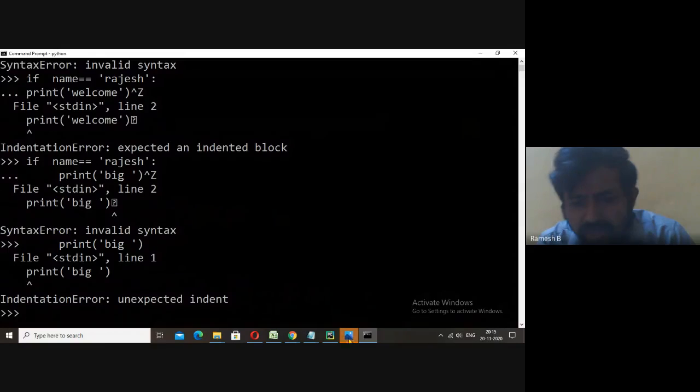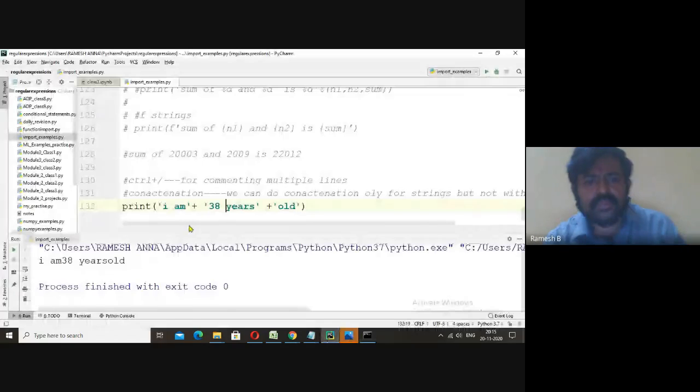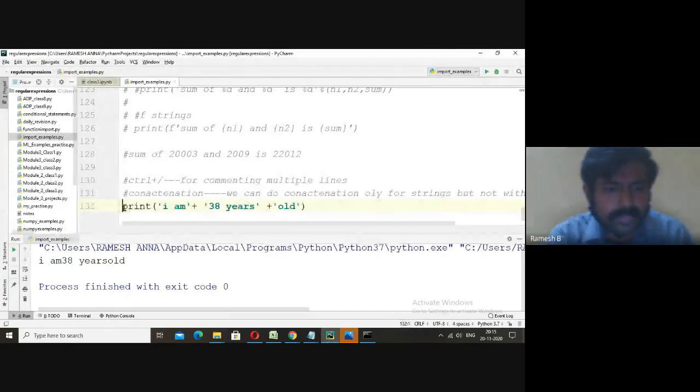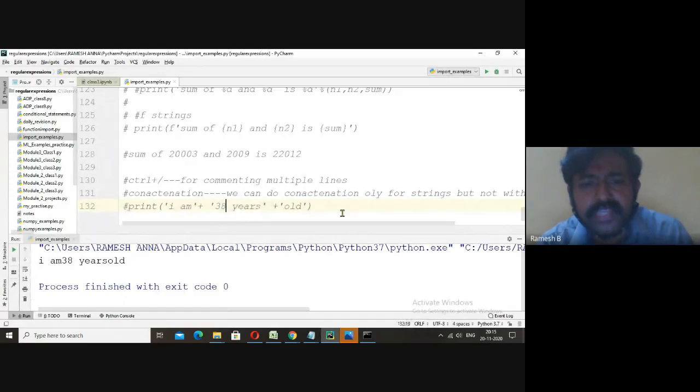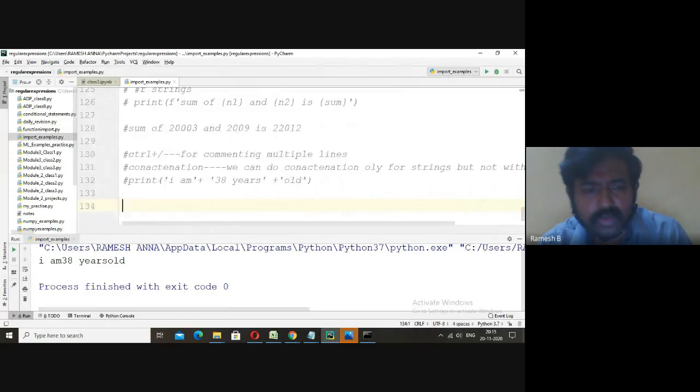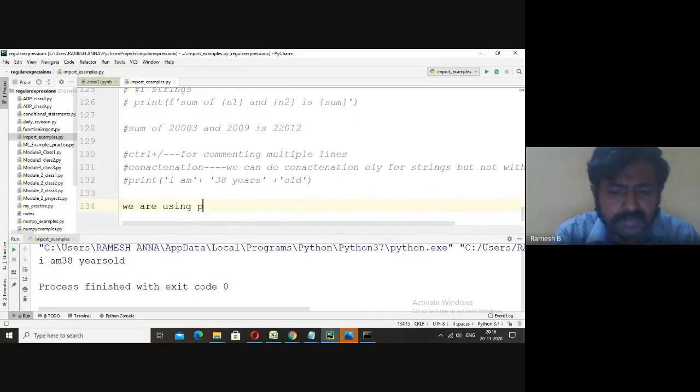I'll try to execute this in PyCharm. We are using PyCharm whenever more statements are there.